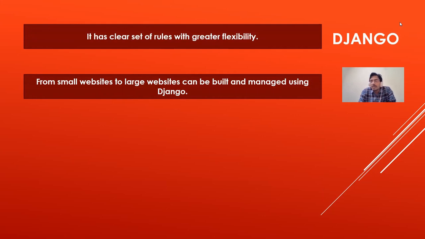Almost all modern, high level programming languages and frameworks provide us the flexibility to use different options available with them. Similarly, Django is also a framework which allows us flexibility in development.